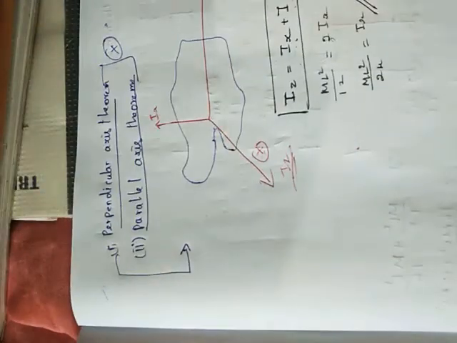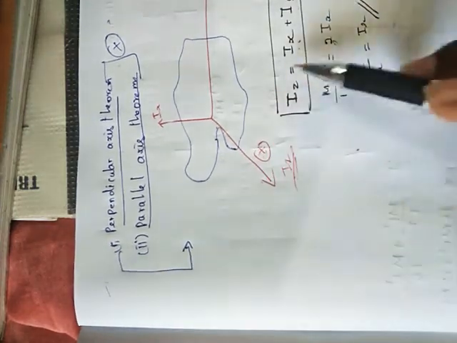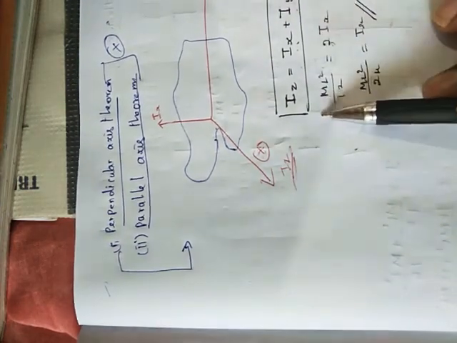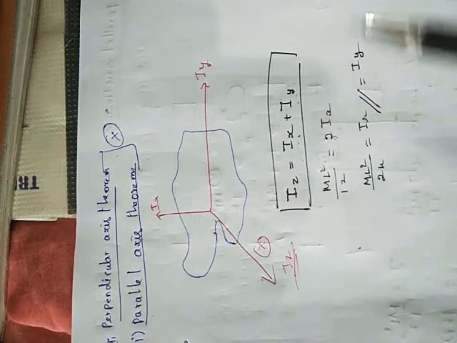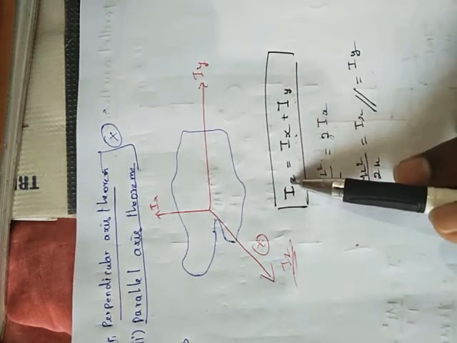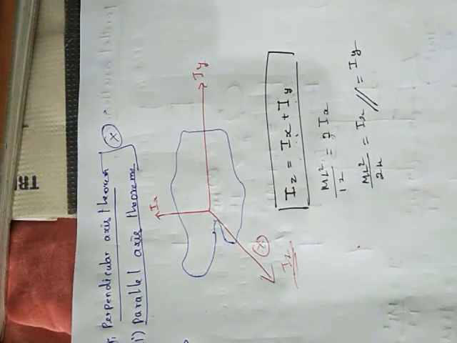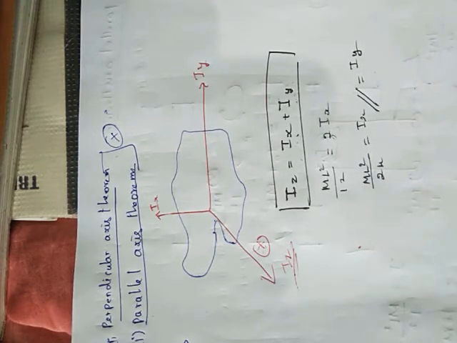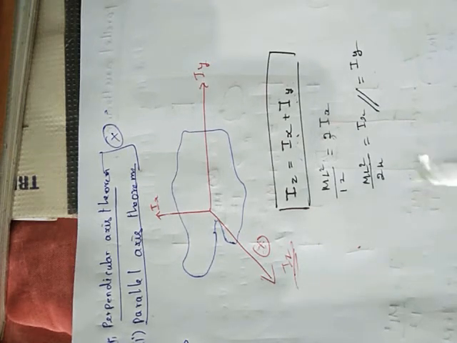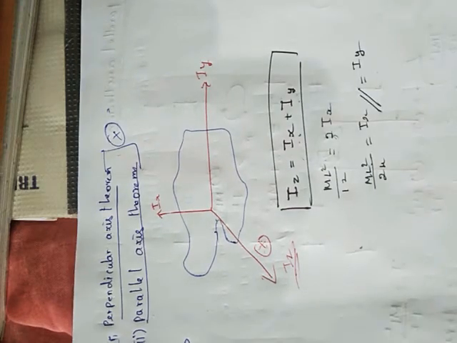I already gave the problem and solved how to use this inertia for the rod. I used the perpendicular axis theorem to find, from one axis, the moment of inertia for the other two axes also. This same approach is applicable to a disc or sphere, whatever the body. Whenever you know the moment of inertia about one axis, you can generally find it for the other two axes using the perpendicular axis theorem.